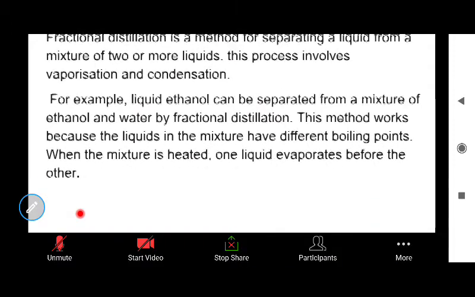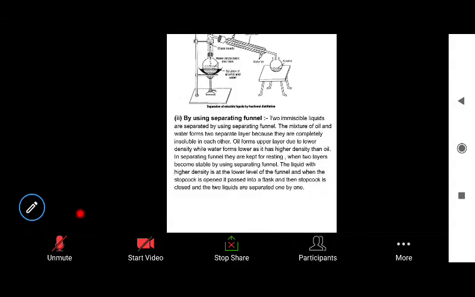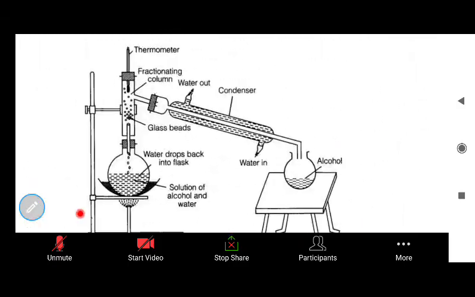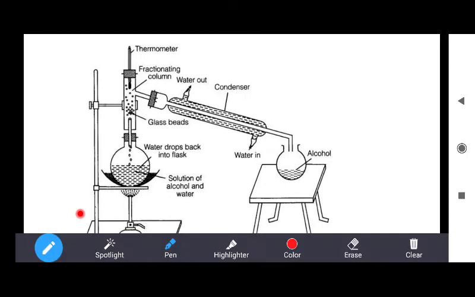So in this method, one liquid evaporates before the other, due to which the liquid which evaporates first gets condensed to form pure liquid, while the other liquid remains in the distillation flask. It is known as the distillation flask.